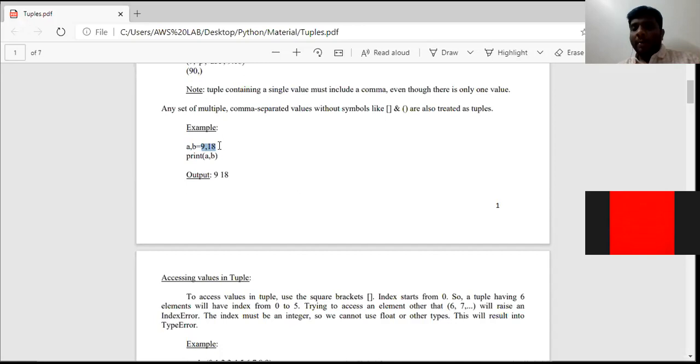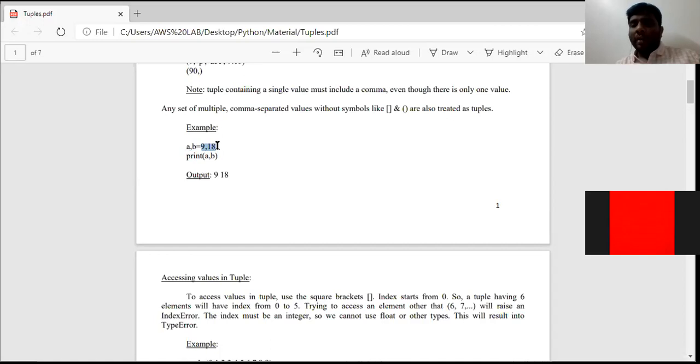But those elements are not placed in square brackets or in tuples or parentheses. But the interpreter treats these values also as a tuple. But it does not consider a comma b as a tuple variable name. A and b are only variables, but it treats 9 comma 18 as a tuple.